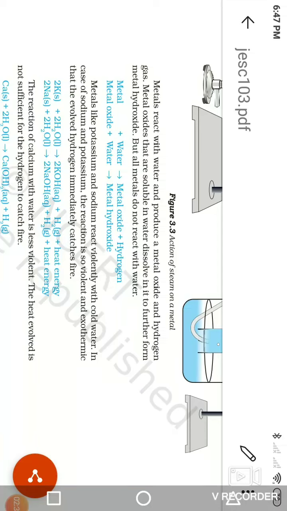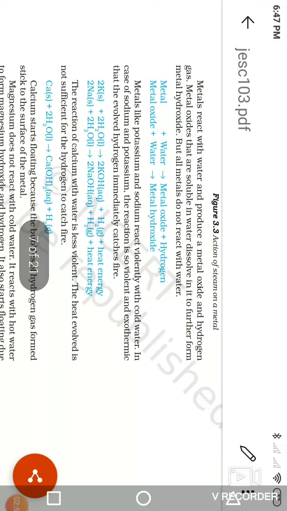We have studied that in the last reaction, but all metals do not react with water. Metals that are insoluble are not able to react with water. Here, metal plus water reacts, and metallic hydroxide is formed plus hydrogen gas.